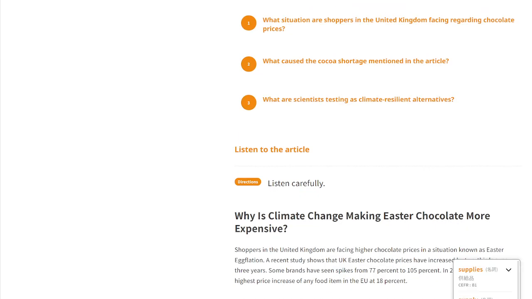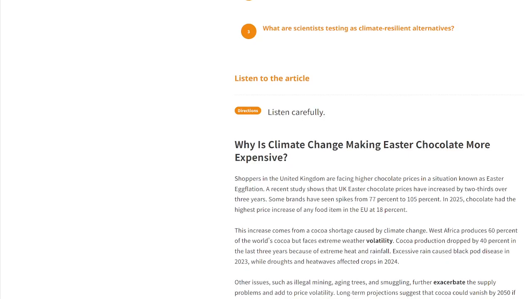The climate change caused the cocoa shortage. Yes, that's correct. And number three, what are scientists testing as climate-resilient alternatives? Carob. That's correct. Well done for that, Koki.